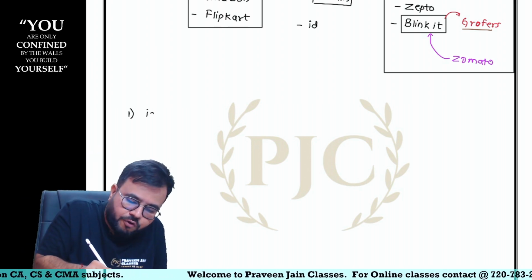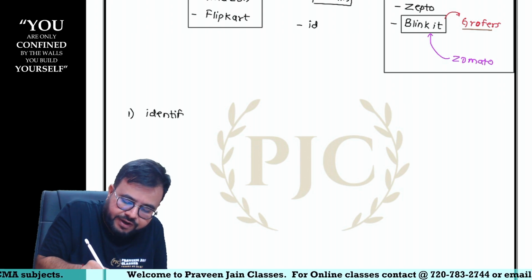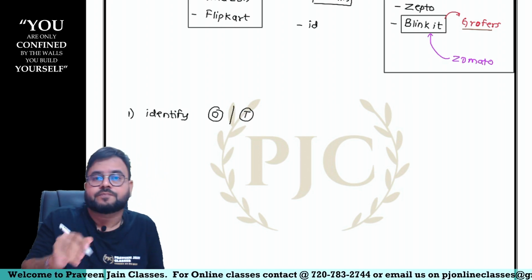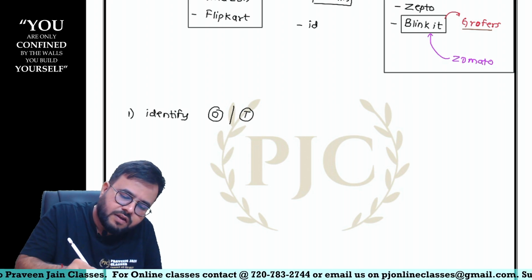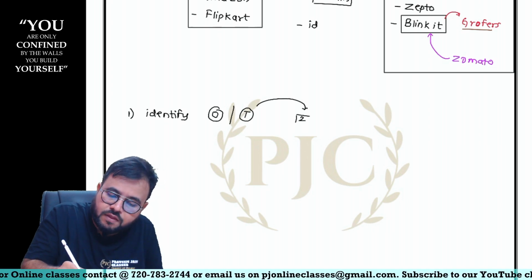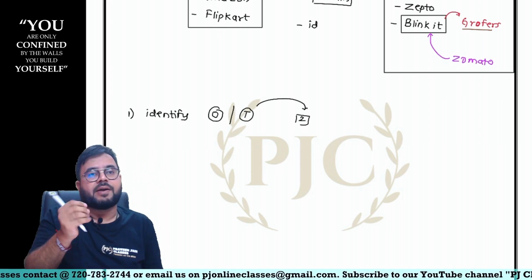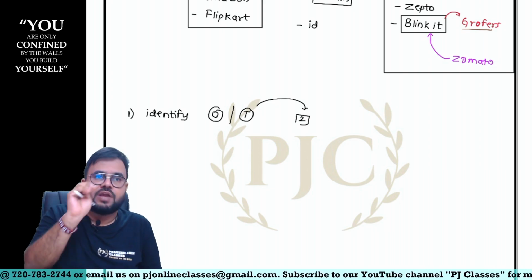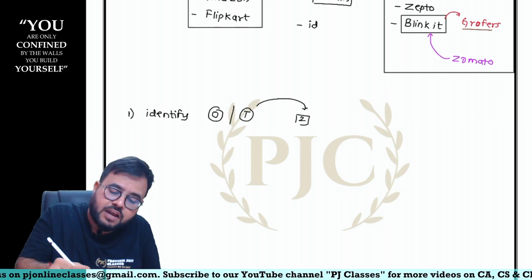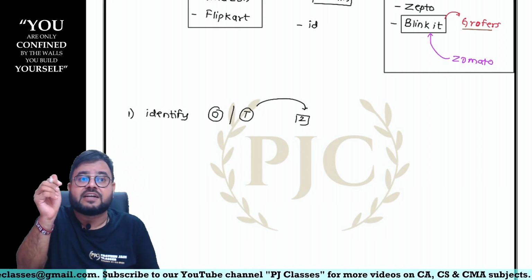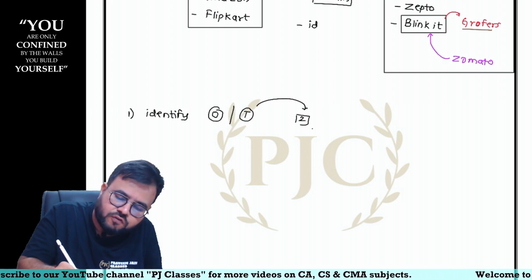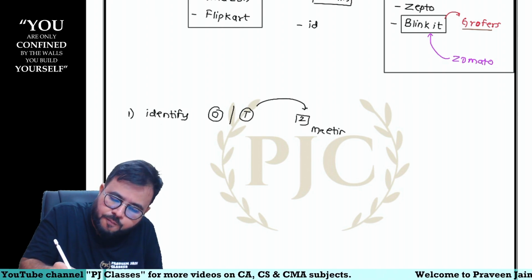First, we are going to identify opportunities. We are going to identify threats. Yes or no? This is point number 1. Now, once you know the threat, what is a threat? Competitor. For example, Tata coming into the EV market is a threat for whom? Maruti. Now what will Maruti do? Maruti has understood the competitor strategy and now they will also manufacture EV vehicles. That means now you will be able to meet competition.